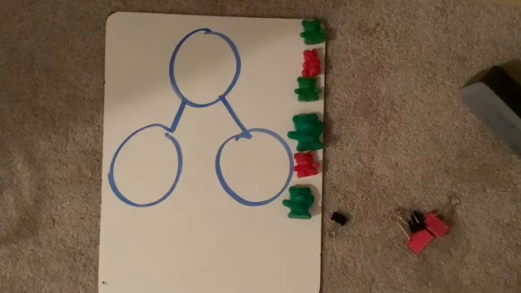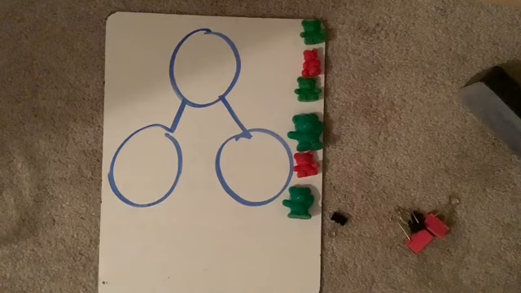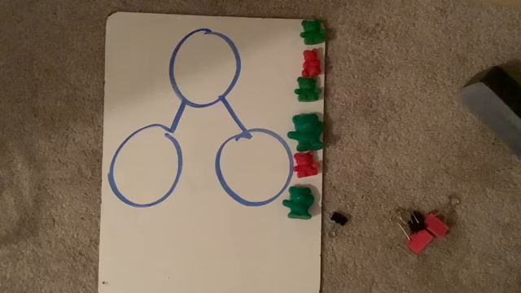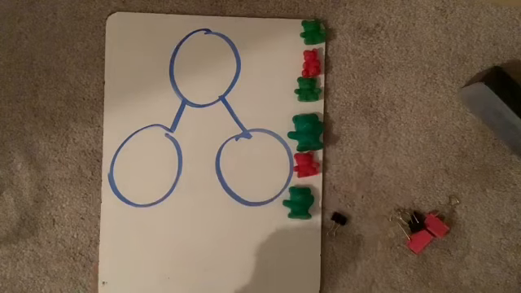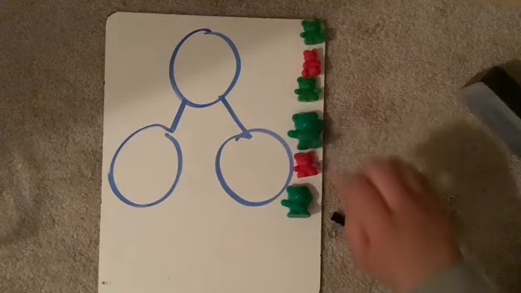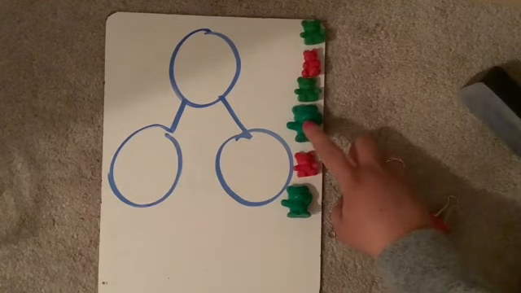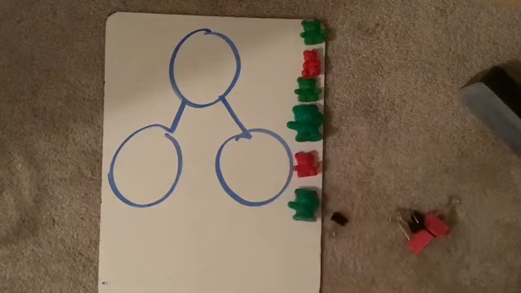When I think about two parts of the story, am I talking about airplanes and trains? No. Am I talking about caterpillars and butterflies? No way. Am I talking about baseball bats and footballs? No. I'm talking about bears. What are my two groups when I'm thinking about these bears over here? That's right. I talked about green bears being one group and red bears being another group. Okay. I see that one of them is bigger, but did I talk about bigger bears and smaller bears? Not in this story. We're thinking about green bears and red bears.